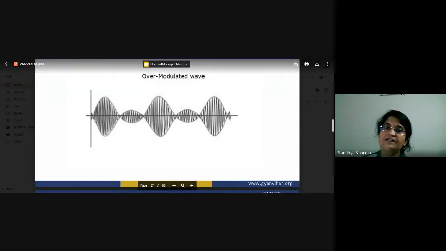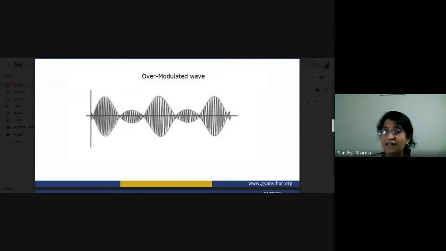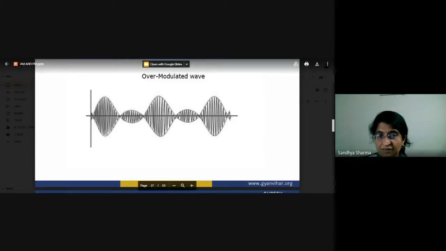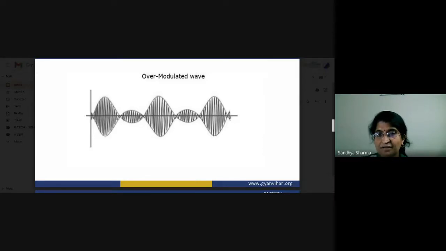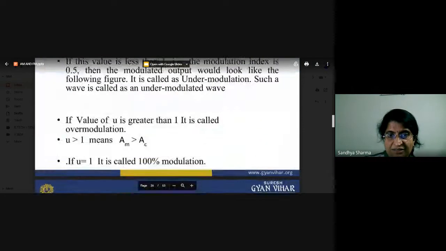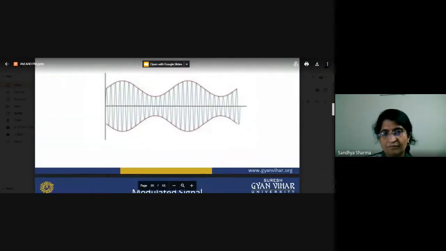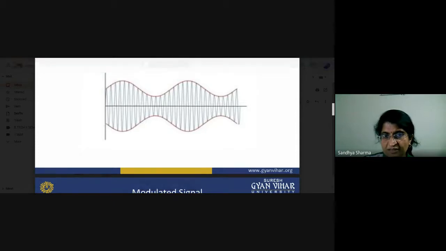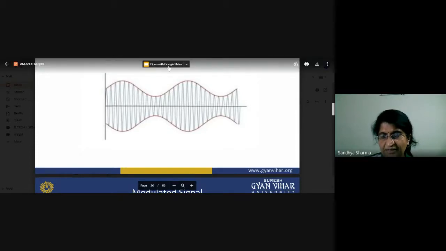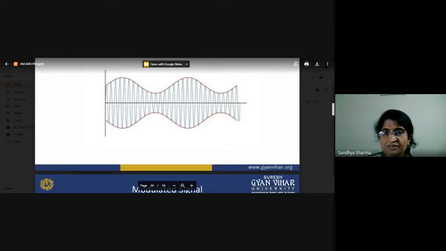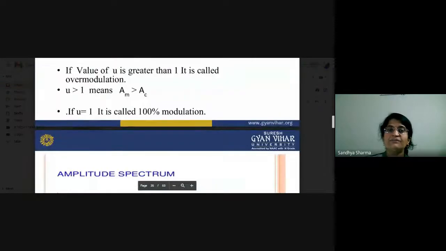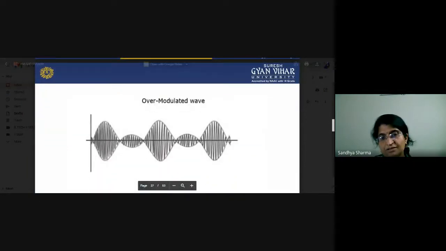Now this is the over modulated waveform. When you have over modulation, what will happen? This signal will be clipped off below, and this signal will be clipped off here. So this is the clipping of our signals. If you look at the modulated signal, this is the accurate shape of our modulated signal. But when there is over modulation, these signals go downward here and here. This is called a clipped signal. This clipping occurs when there is over modulation.